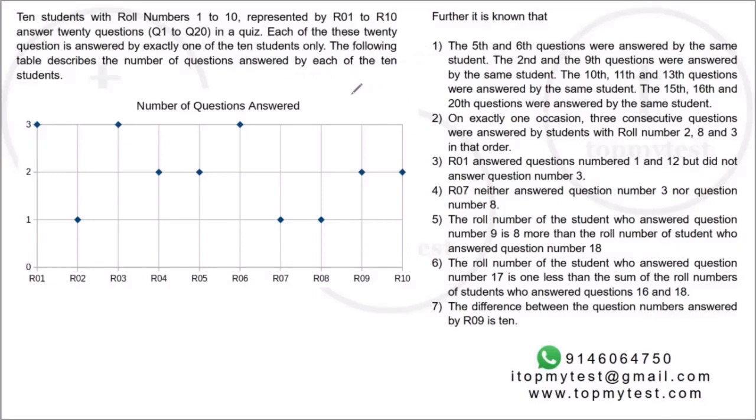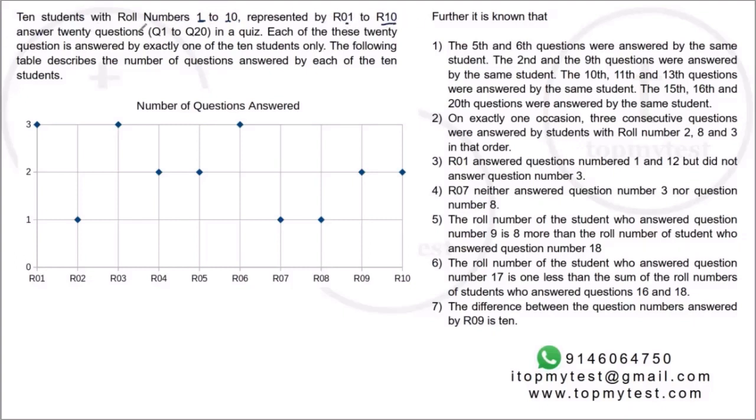So this is a question which is a combination of both sequencing as well as quants, right? There are some numbers involved and you have to sequence people as well. Let's see what the question says. 10 students with roll numbers 1 to 10, so roll number 1, 2, 3 till 10, represented by R01 to R10.